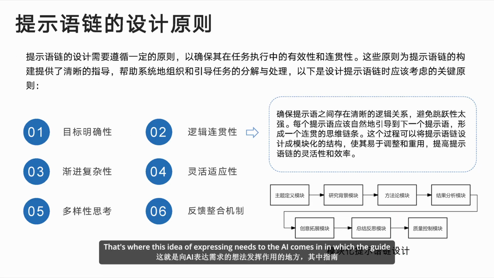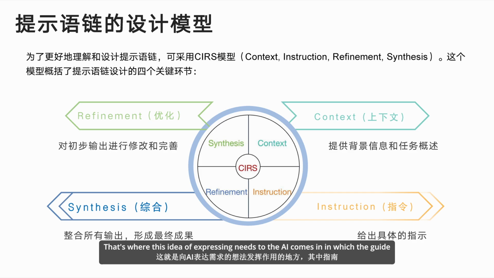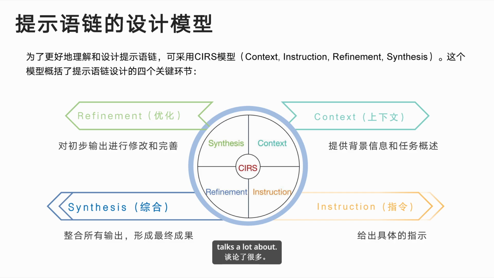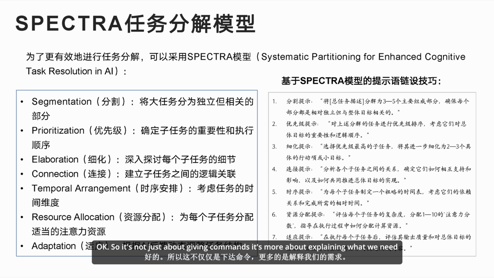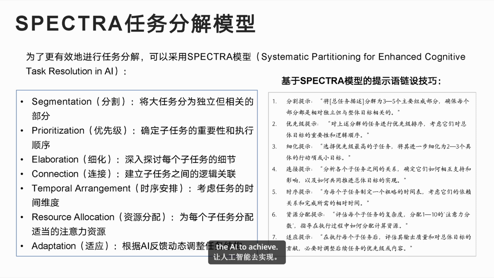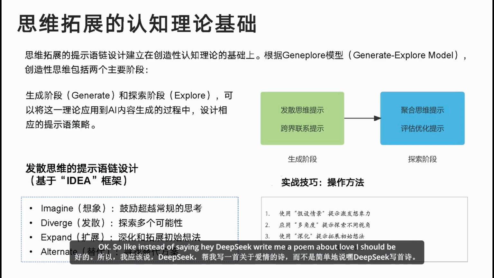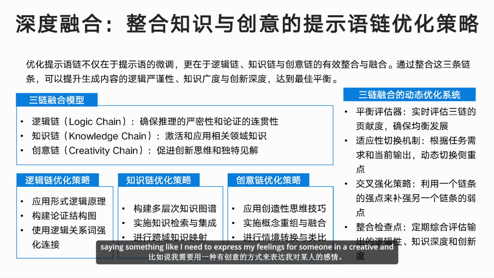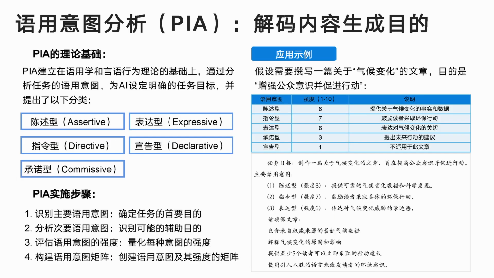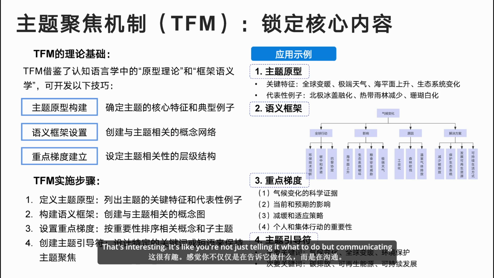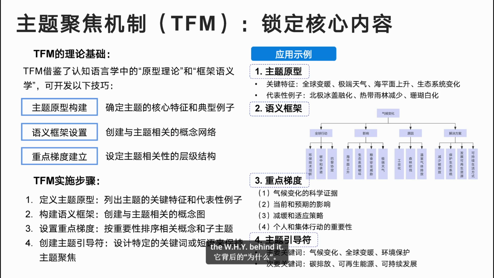That's where this idea of expressing needs to the AI comes in, which the guide talks a lot about. Okay, so it's not just about giving commands. It's more about explaining what we need the AI to achieve. You're getting it. It's about understanding the deeper goal behind the task. Okay, so instead of saying, hey, DeepSeek, write me a poem about love, I should be saying something like, I need to express my feelings for someone in a creative and meaningful way. Yeah, exactly. See the difference. You're framing it as a need, not just a command. That's interesting. It's like you're not just telling it what to do, but communicating the why behind it.